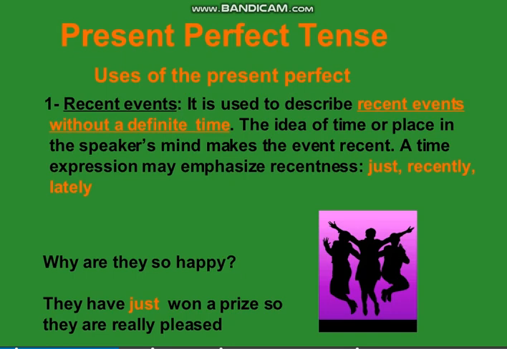Recent events, recent actions. The idea of time or place in the speaker's mind makes the event recent. As we have already discussed when we were randomly discussing these different types of tenses in the table, the present perfect, as its name shows, is perfect. So the action would be completed or finished. That's why we call this tense perfect tense. Something which is recently completed or recently done by any person, the action being completed, would be discussed in present perfect tense.